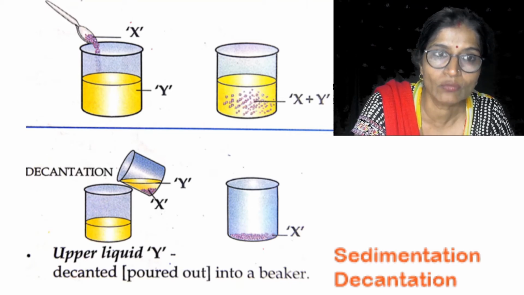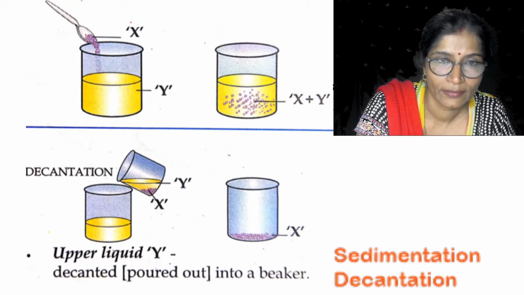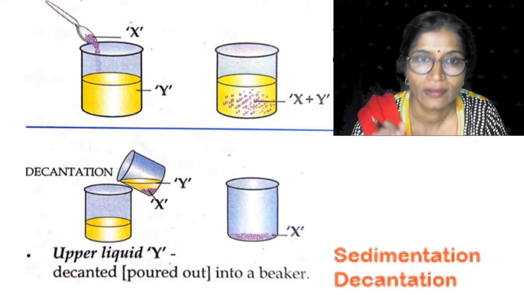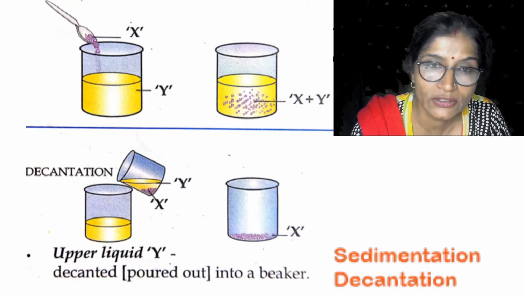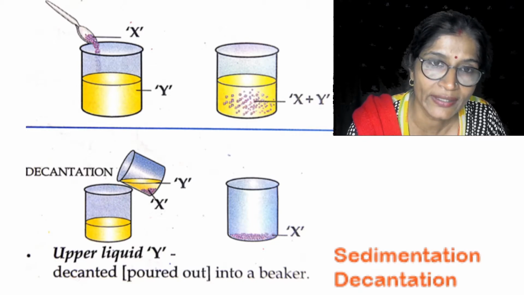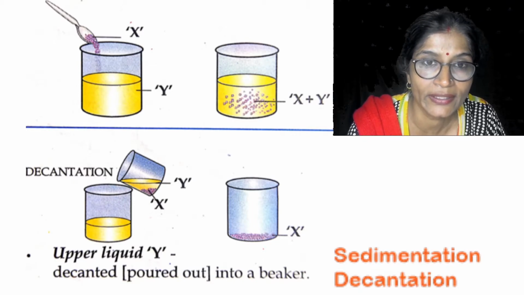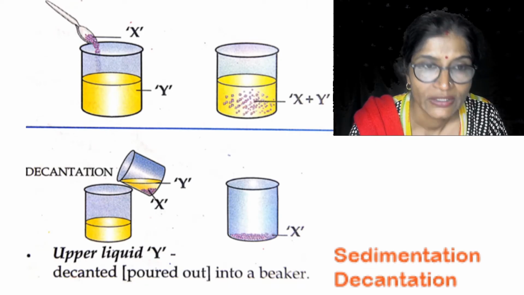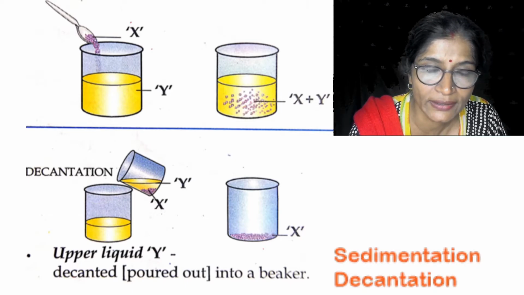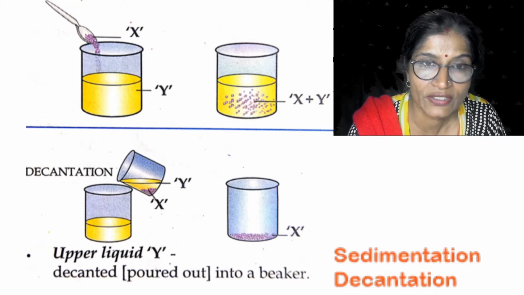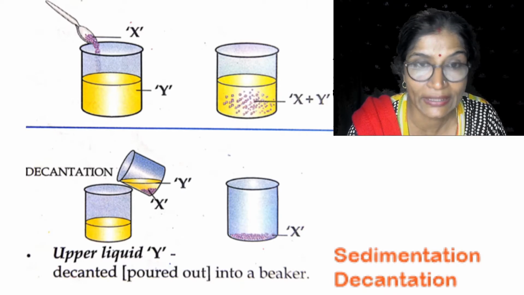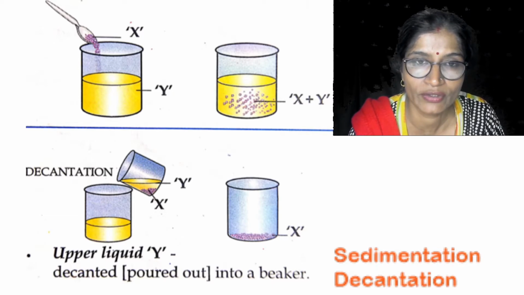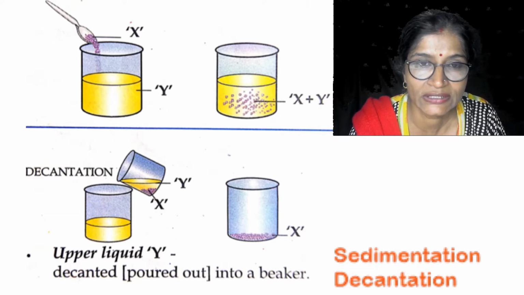After settling down, we will decant it. The liquid above the sand particles is known as the supernatant liquid. When decantation is done, the supernatant liquid is transferred slowly so that the particles are not disturbed, to another container, while the solid sand particles remain in the first container because they have settled down.